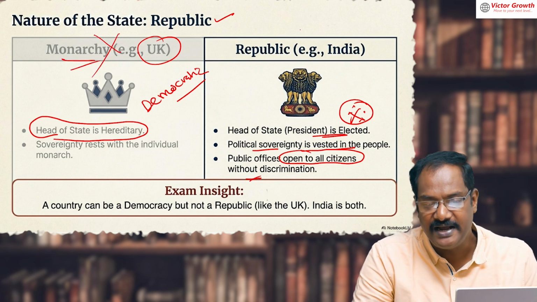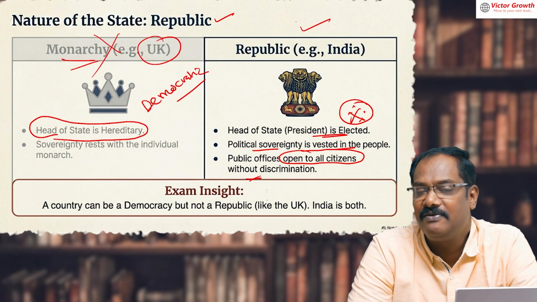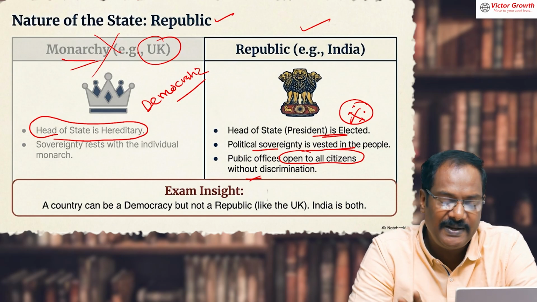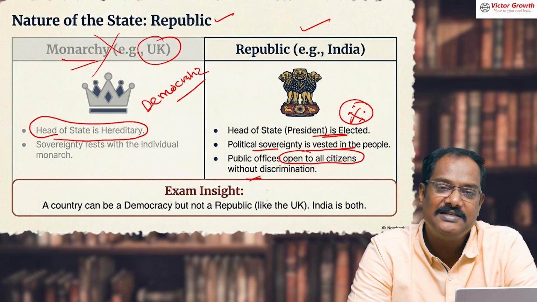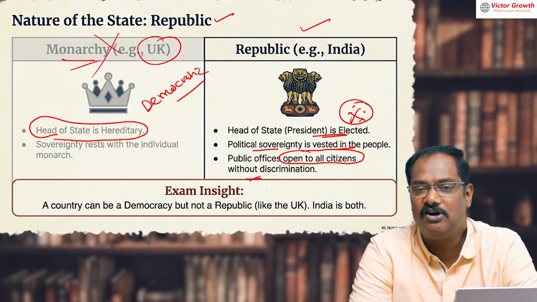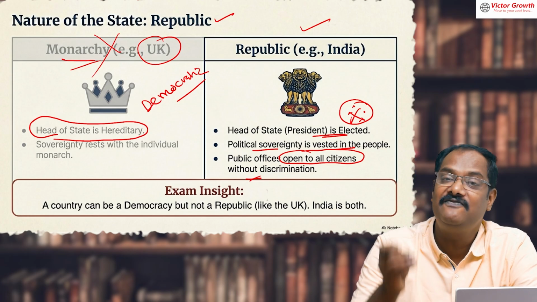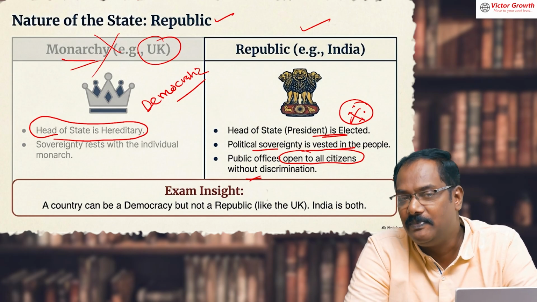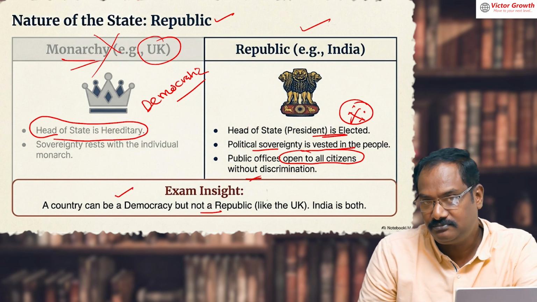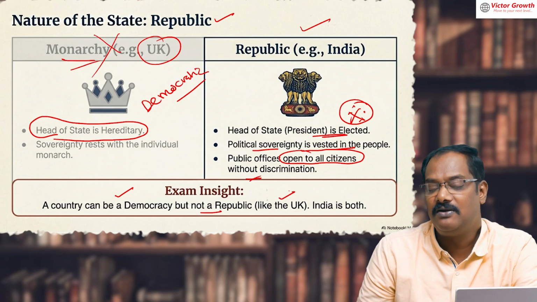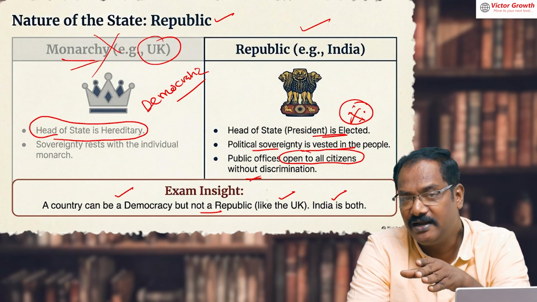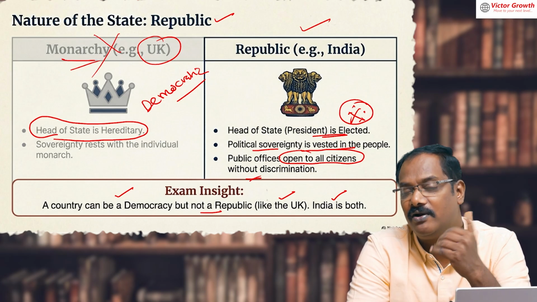Whereas India is a republic. The president can be from any caste, any creed, any religion, and moreover, he is elected. That is why India is a republic. So whenever somebody asks what it means that India is a republic, don't bring in democracy and confuse it. Democracy means people's rule: the government is elected by the people. But republic means the head of the state, in this case the president, is elected by the people, even though it is indirect. A country can be democratic but not a republic. For example, the UK is democratic but not a republic. India is a country which is both. So any country which is a republic is always democratic, but a democratic country need not be a republic.